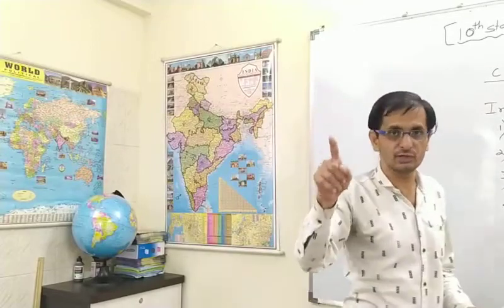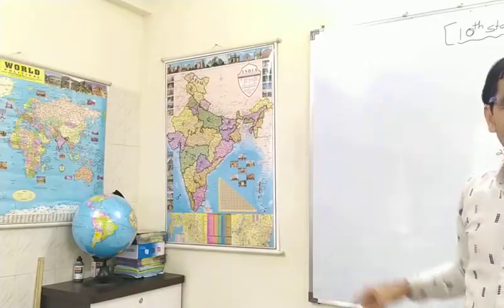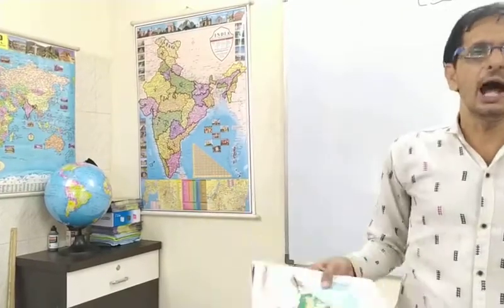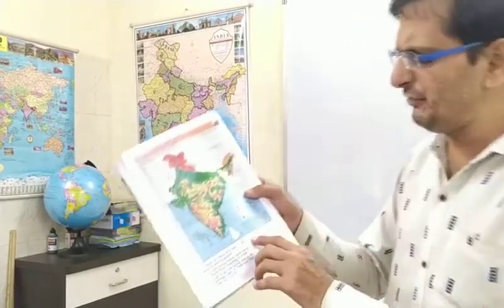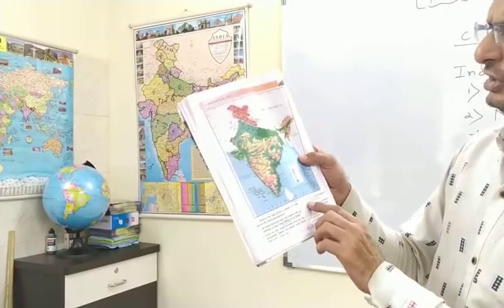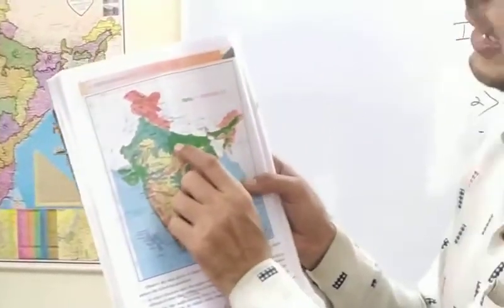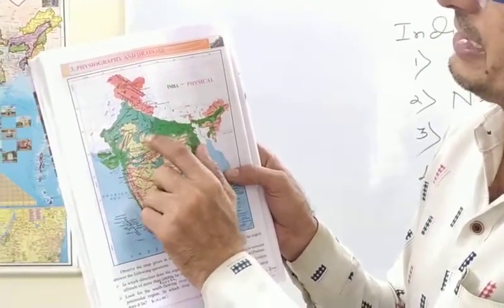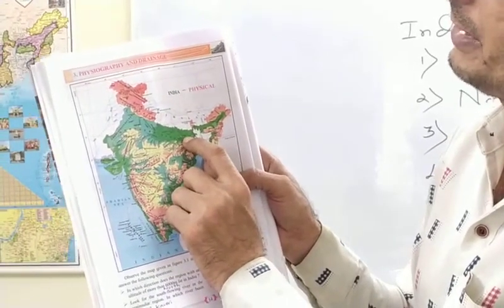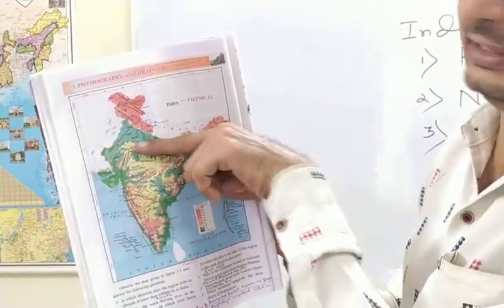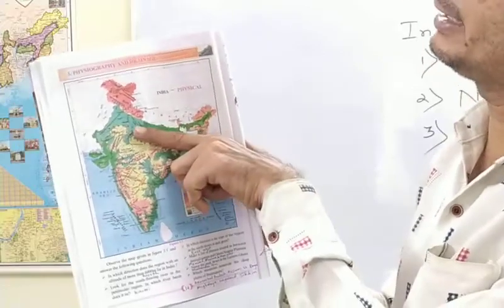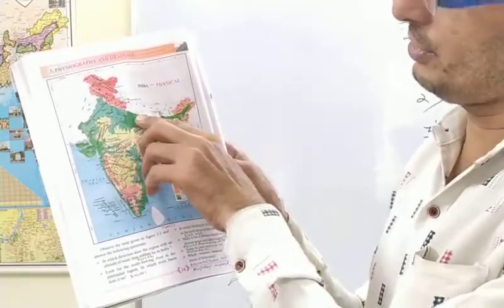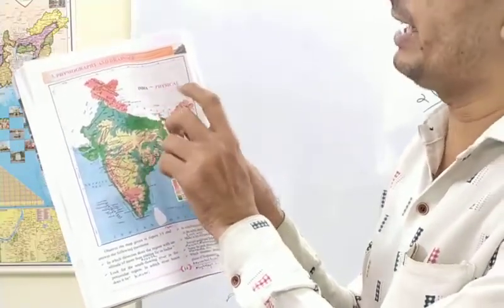Again, I will repeat the question for your sake. In which direction is the slope of the region in the north shown in dark green? You can see the region shown in dark green here, and it is in the east-west direction. Why? It is facing east, and this is nothing but the west. So it is showing the east-west direction.